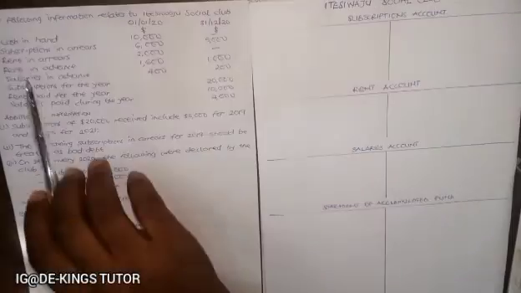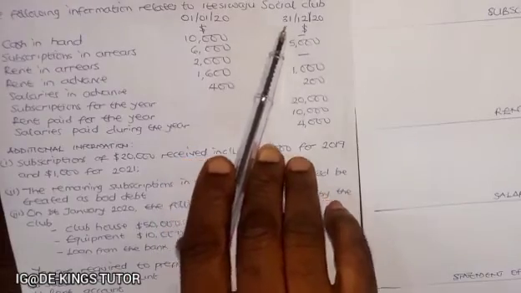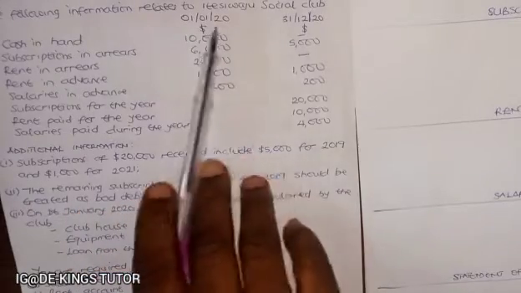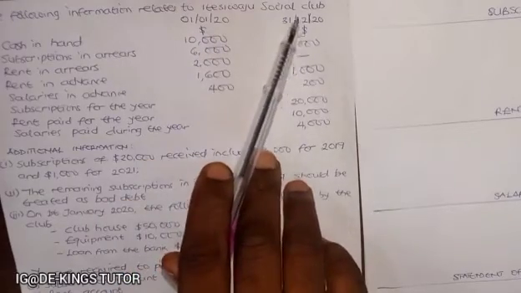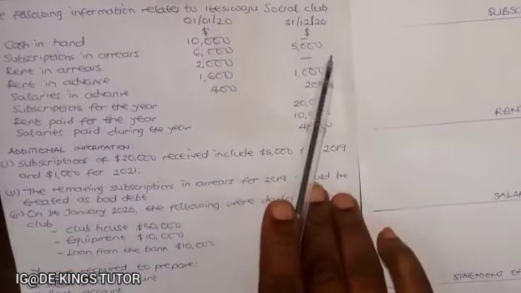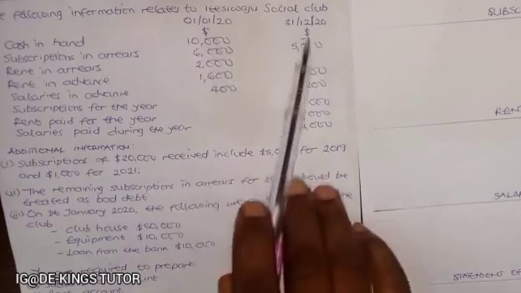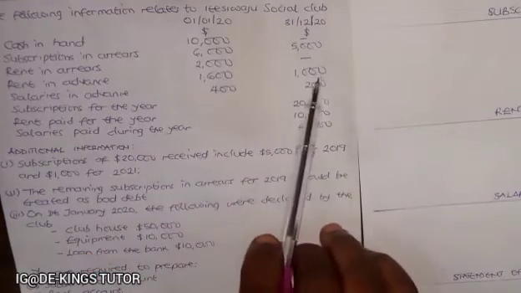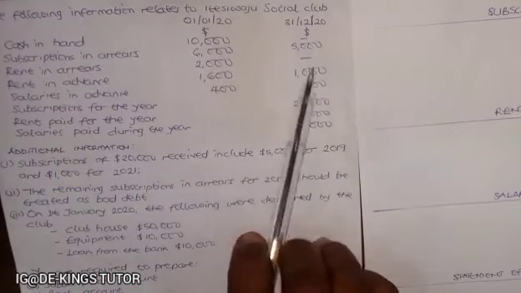Now, the question says the following information relates to Siwaju Social Club. We have cash in hand $10,000, $5,000, $10,000, and dash for 31st. Subscription in arrears $6,000, $5,000. We have rent in arrears $2,000 for first, and dash for 31st. We have rent in advance $1,600 and $1,000. We have salaries in advance $400, $200.